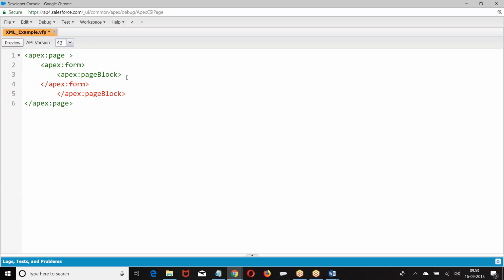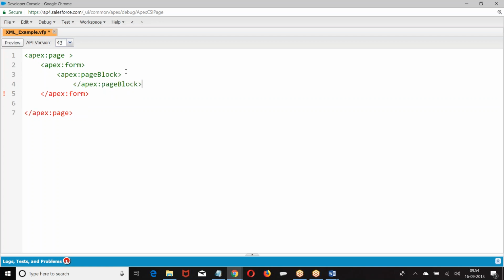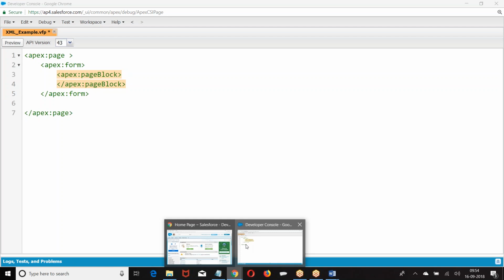Inner element should be closed first, followed by outer elements. What is the inner element? Root, parent, child. So the child should be closed first. This is properly nested. When you define XML, inner element should be closed first, followed by outer elements. That's what I have given here.